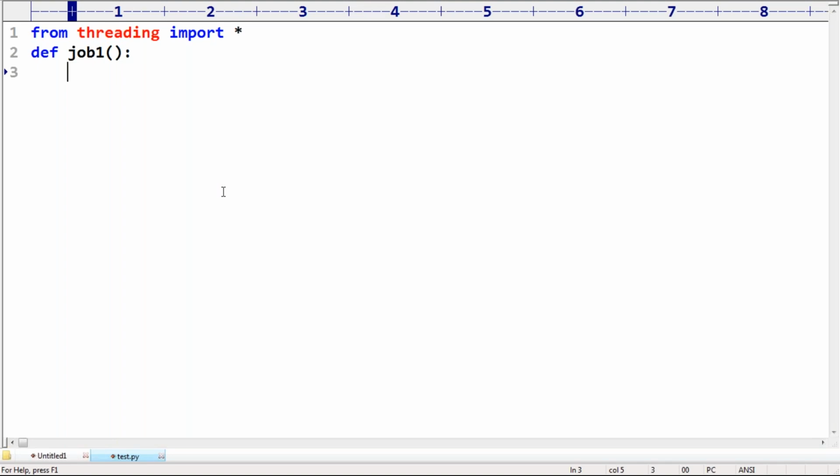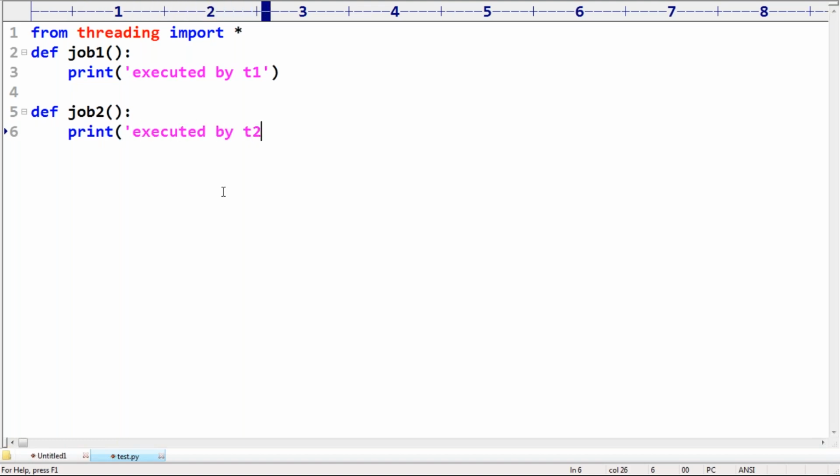Next, print of executed by T2, and here, print of executed by T1, I'm taking just for my easy understanding purpose. Here job 2, I'm taking, print of executed by T2. Assume that.